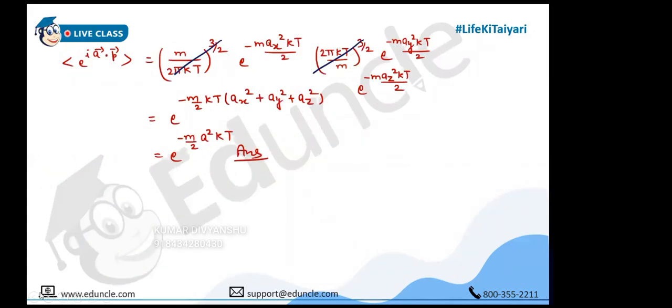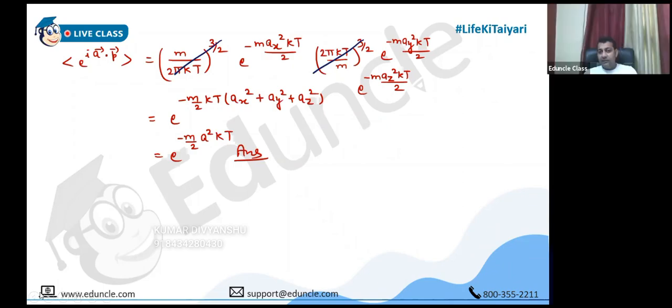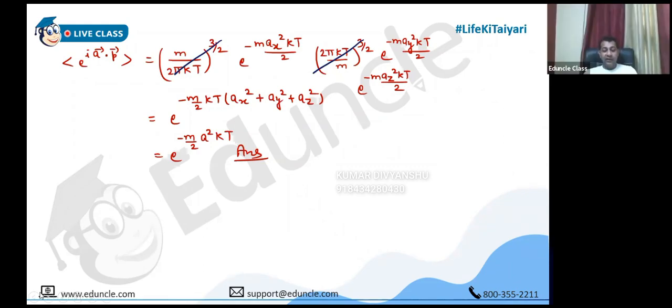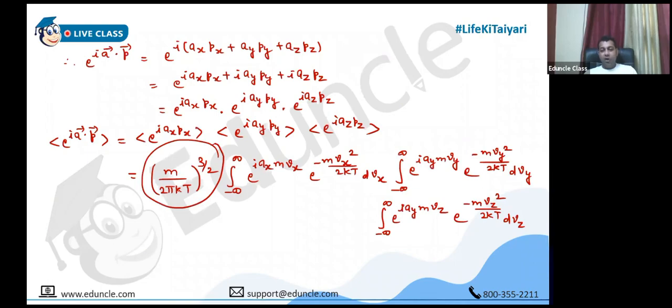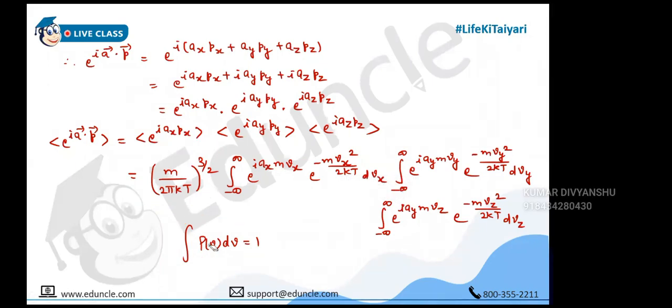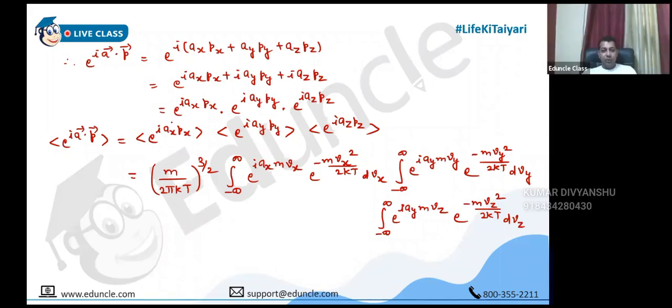Sir, in the average, wouldn't there be pV dV? No, beta. Again, I explained in the beginning, and you are again asking the same question to me. I have already explained. Where is your attention? I said that I am using this normalized expression. If you put it in the denominator, it will remain 1 only. That is when you do not use the constant factor. Try to be attentive in the class. If you drop it, then you need to use it, because you are not sure about the constant factor. Right now I'm using the normalized expression, taking care of all the constant factors.